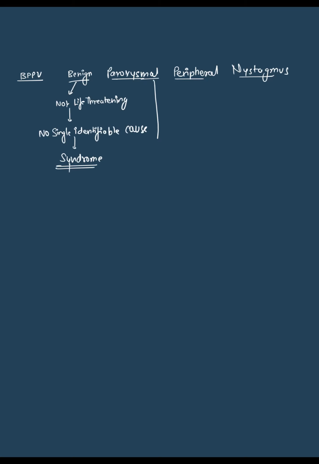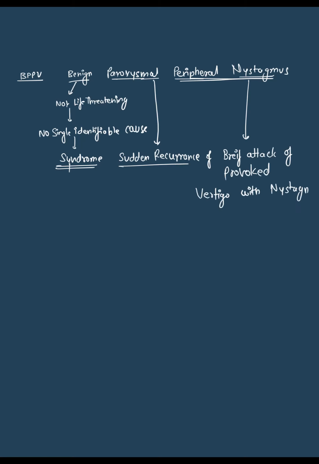Okay, so now the next word is paroxysmal. Paroxysmal means there is a sudden recurrence of symptoms, but there should be a period of normalcy in between. It appears suddenly, then disappears suddenly, and after that period of complete normalcy, it reoccurs. This word is paroxysmal. And BPPV is described as a brief attack of provoked vertigo with nystagmus.